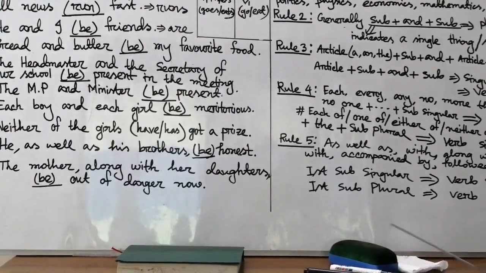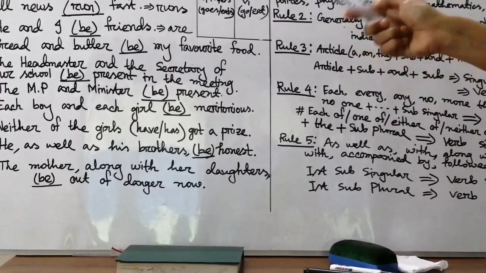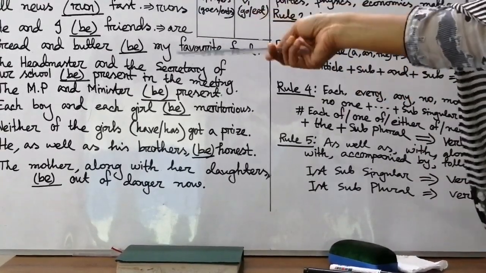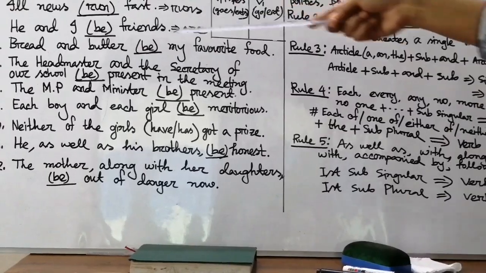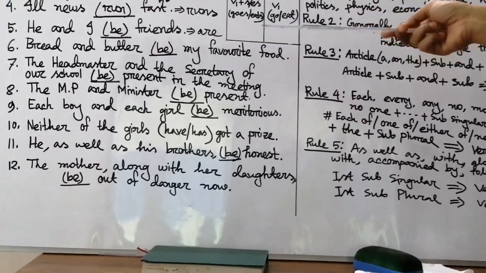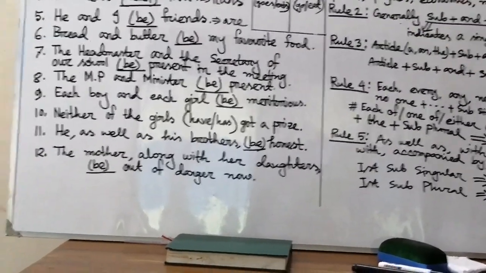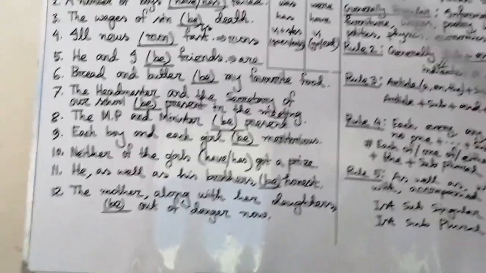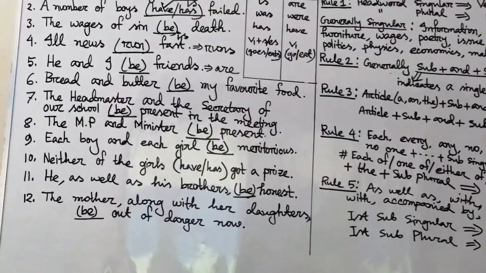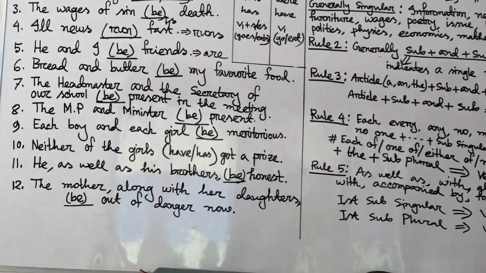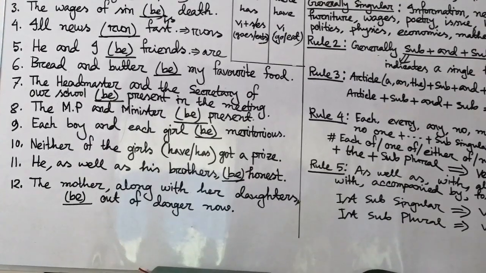So we have to be careful that though subjects are connected by "and", if they create a single sense, we have to use a singular verb after that subject. So our answer will be bread and butter is my favorite food, not "are".